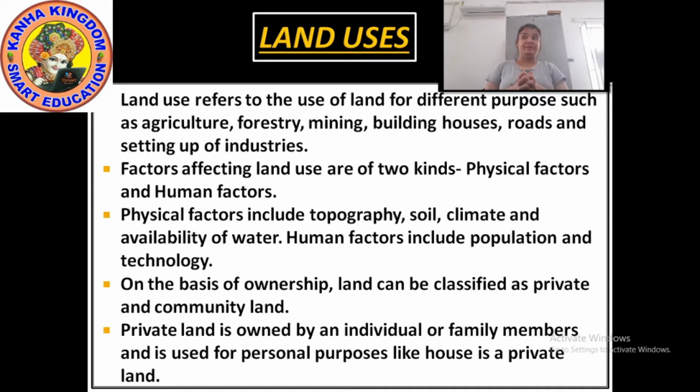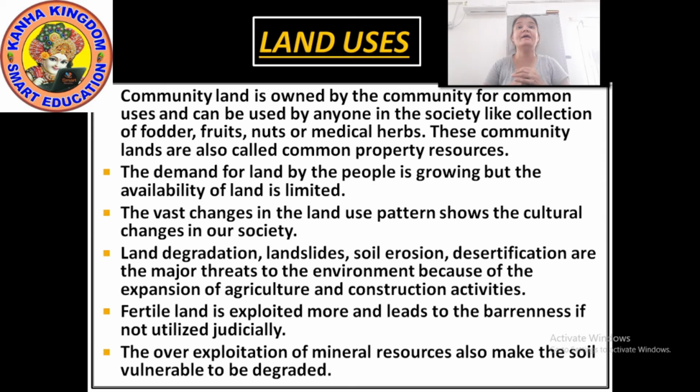And the community land is owned by a community for common uses like collection of fodder, fruits, medicinal herbs, such kinds of things.